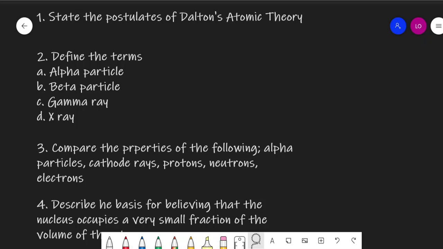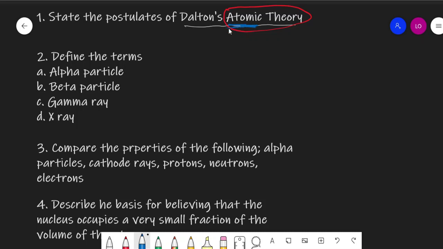The first question says that we should state the postulates of Dalton's atomic theory. But first of all, we need to understand the concept of the atomic theory. When we say atomic theory, we are talking about theories that man proffered over the years till we got to the model of the atom we have today: how everything we see around us, everything we can find in the universe, is made up of some tiny particles which they called atoms.